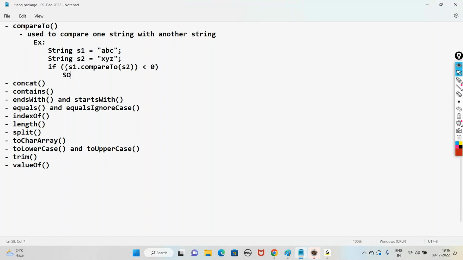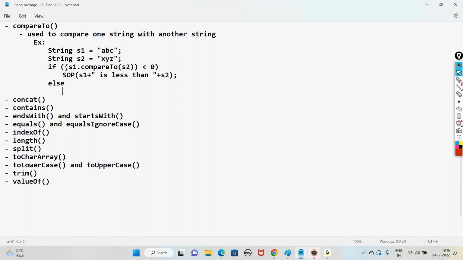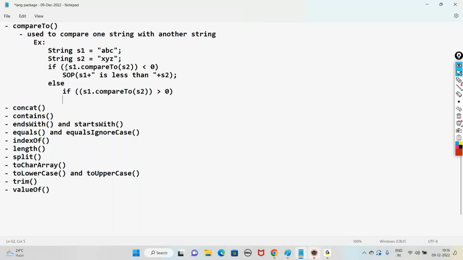So we can go with the message s1 is less than s2. Else, we can check the condition again. Else if s1.compareTo(s2) is returning a value greater than 0, then we can say s1 is greater than s2.